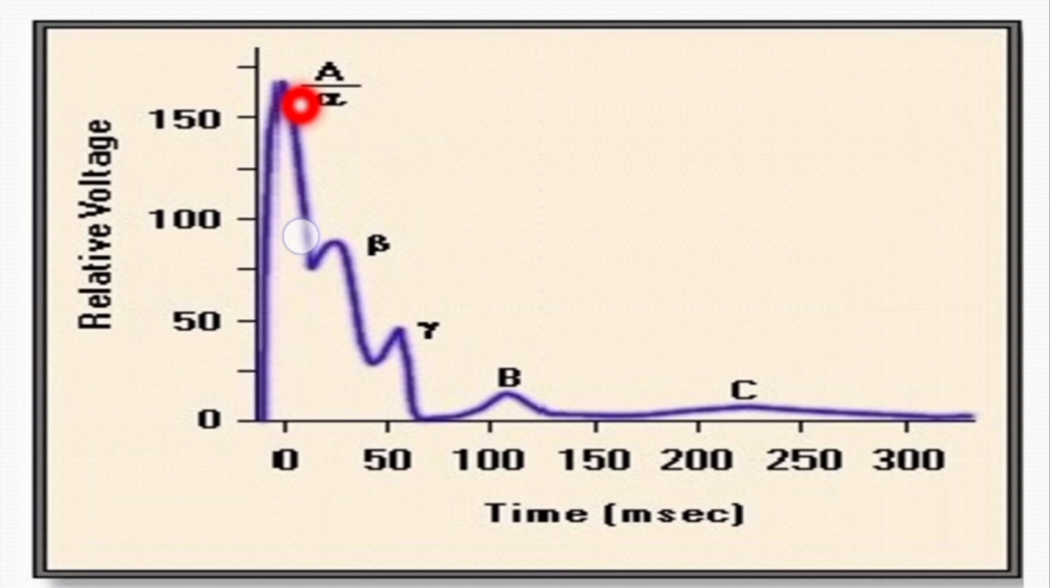So, the first peak is recorded from the A alpha fibers, which are the fastest conducting. Then the second peak is recorded from the A beta fibers, whose velocity is less than A alpha fibers. Then this peak is recorded from the A gamma fibers, which have excitability and speed of conduction less than the A beta fibers. So, these are A gamma fibers.